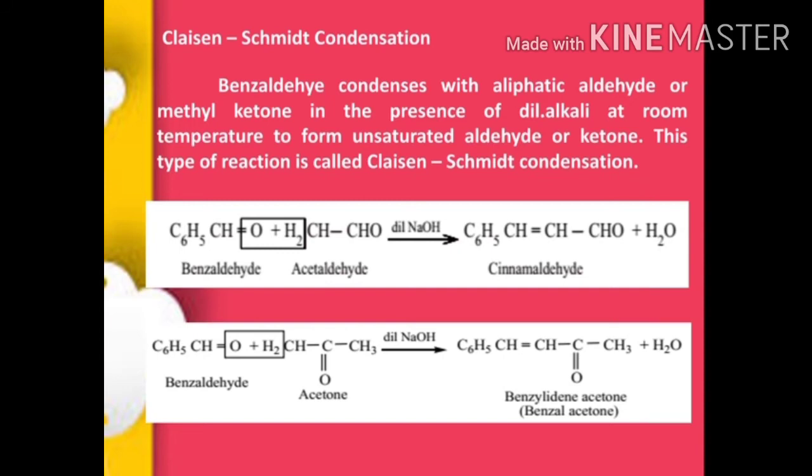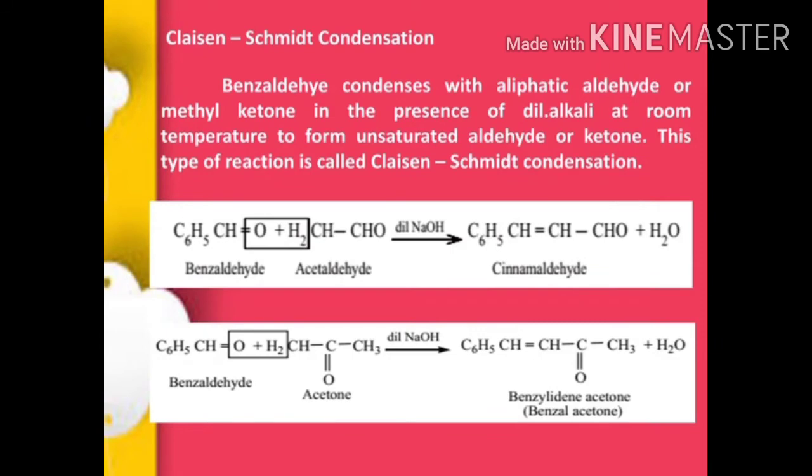Water molecule is eliminated. Benzalacetone is obtained. Benzalacetone molecular formula C6H5CH=CHCOCH3. This is Claisen-Schmidt condensation reaction.